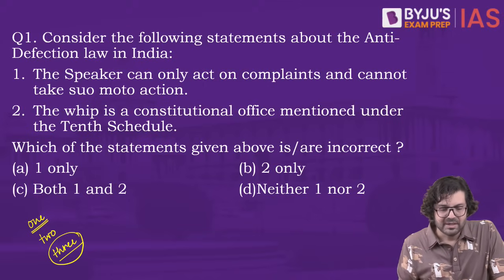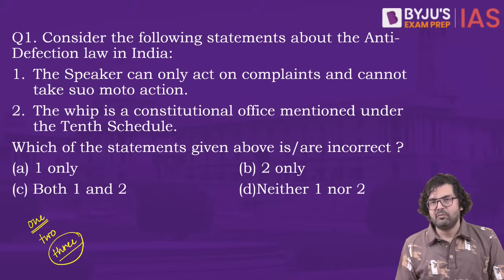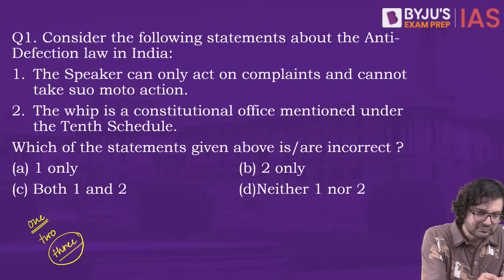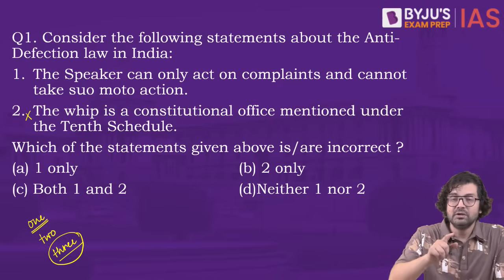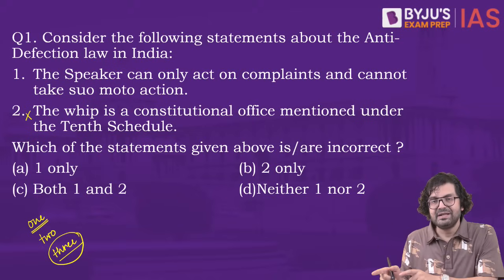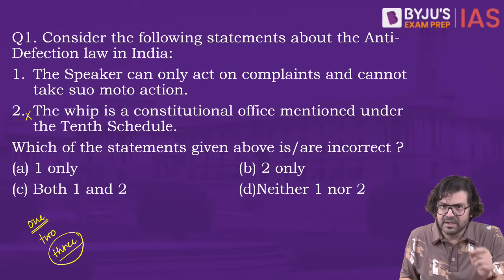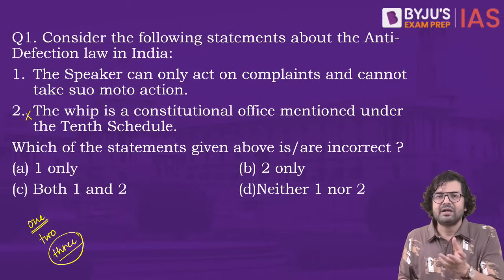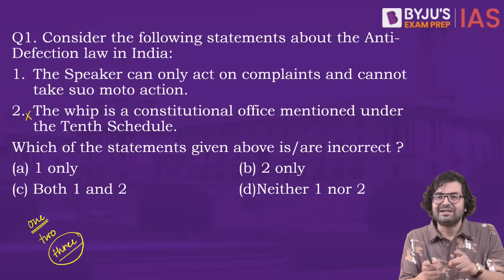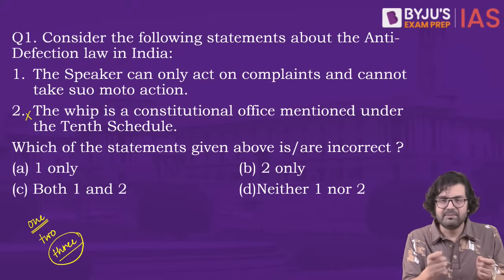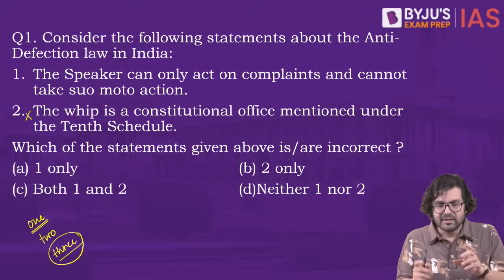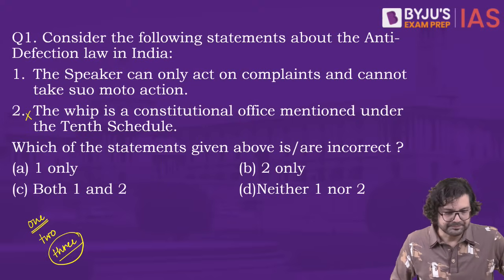That's a 3-line whip. This whip has been inspired from, of course, the UK, but this is not mentioned in the constitution. Whip, by the way, is also the person from the party who has been given the responsibility to ensure that all the legislators get this information on how and when to vote, or in what direction to vote. So the whip is also the person who ensures that this whipping system is executed properly. Okay. So 2 is wrong.